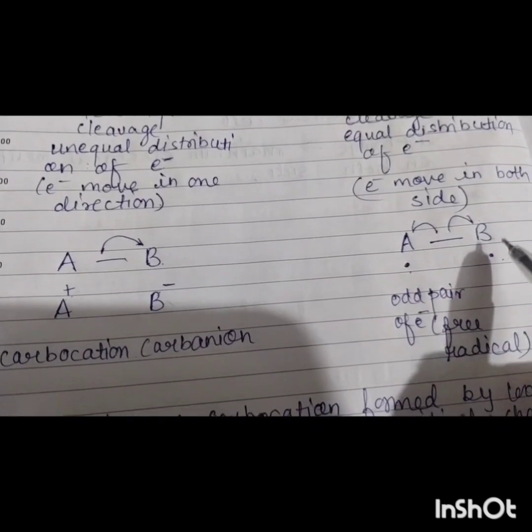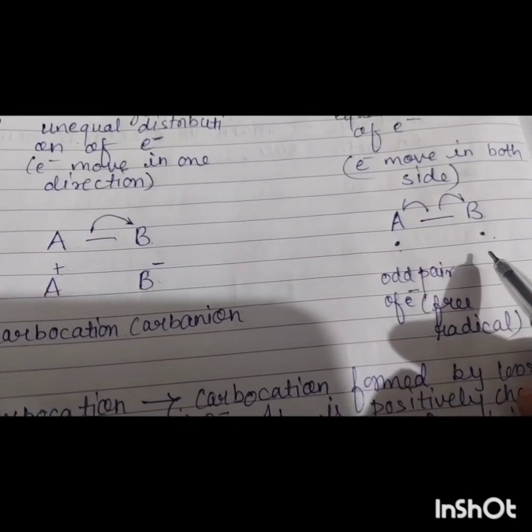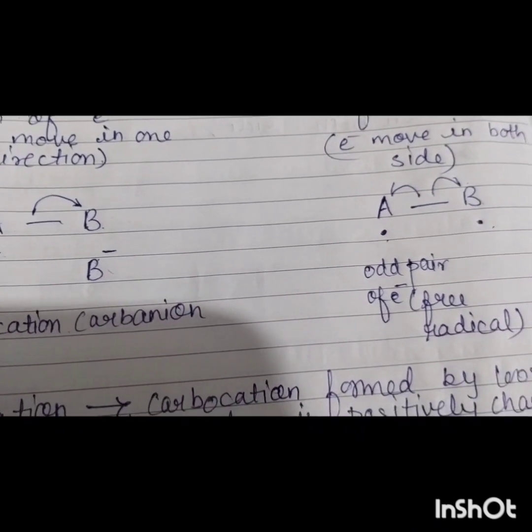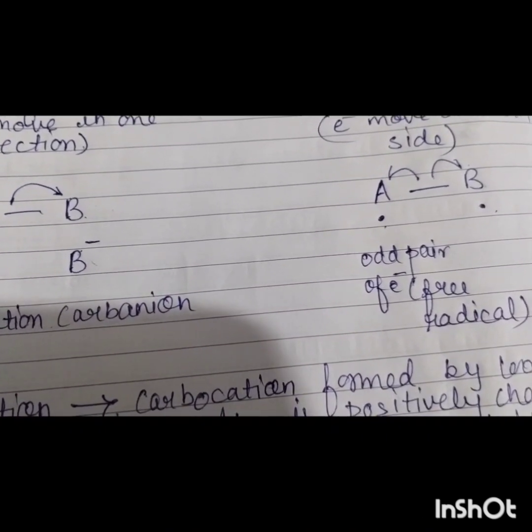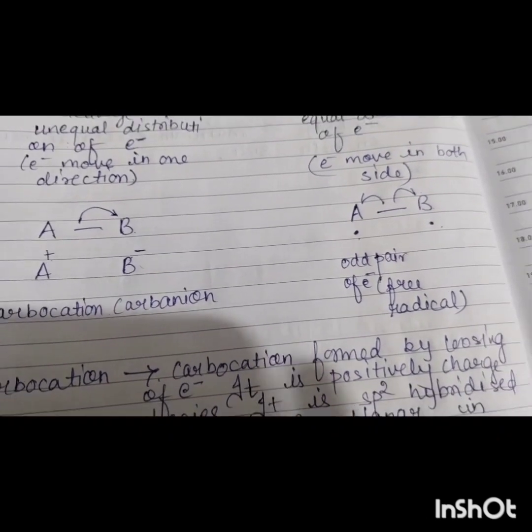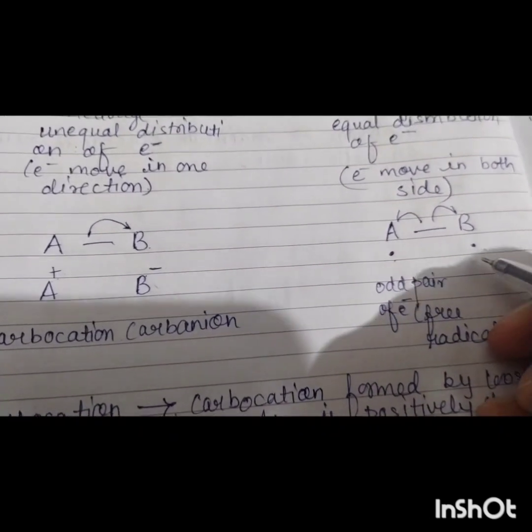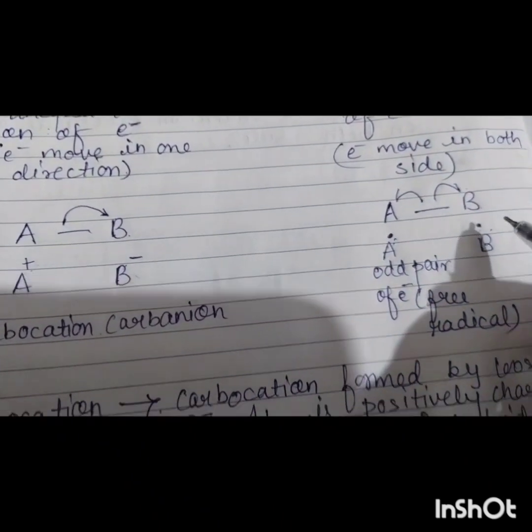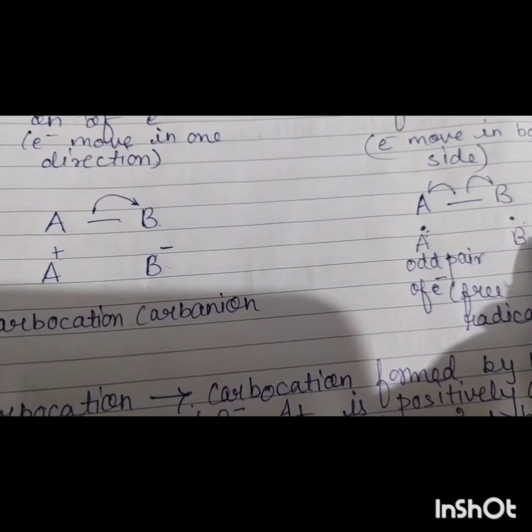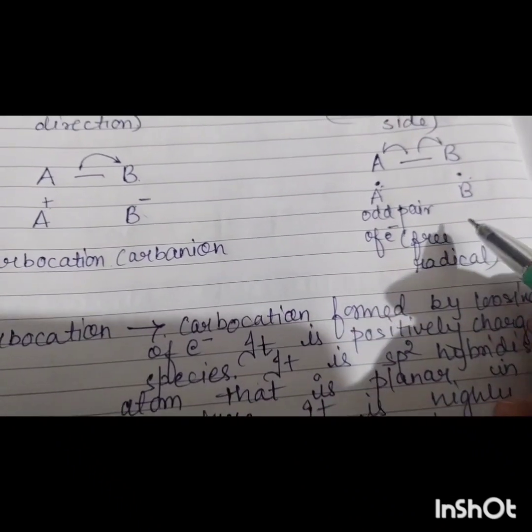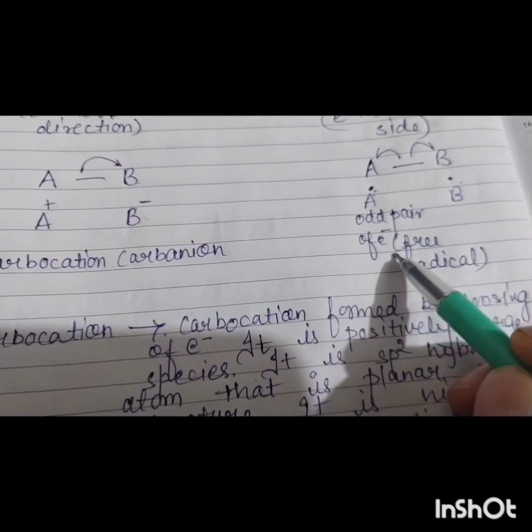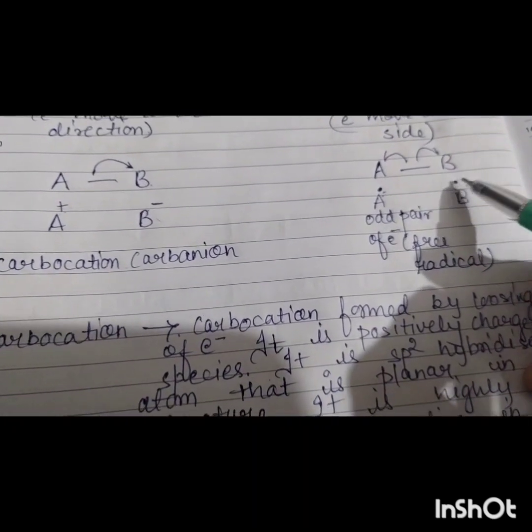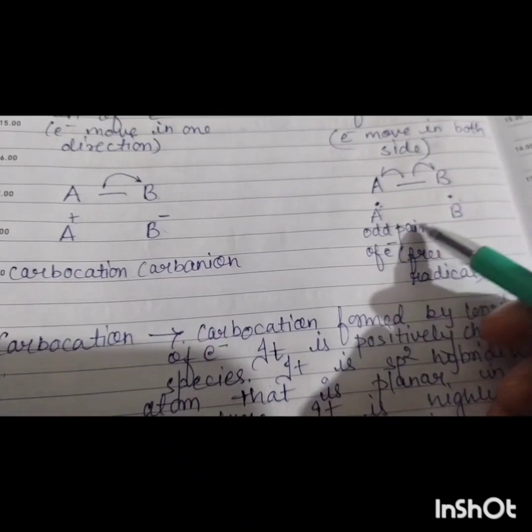So the resulting products become B radical and A radical. A free radical is formed here. Free radical means an odd electron, also known as an unpaired electron.